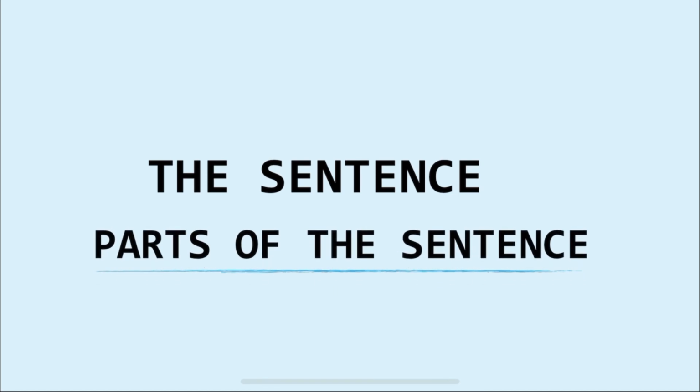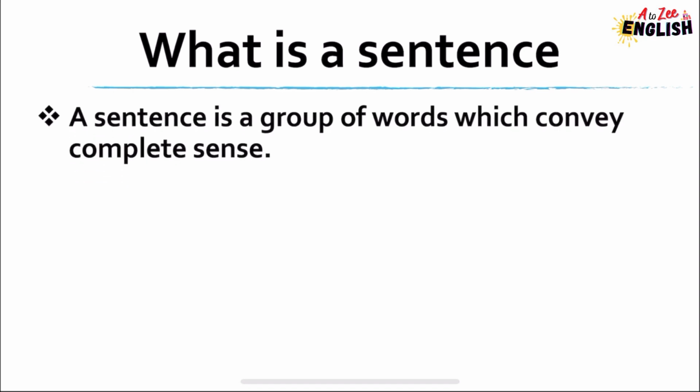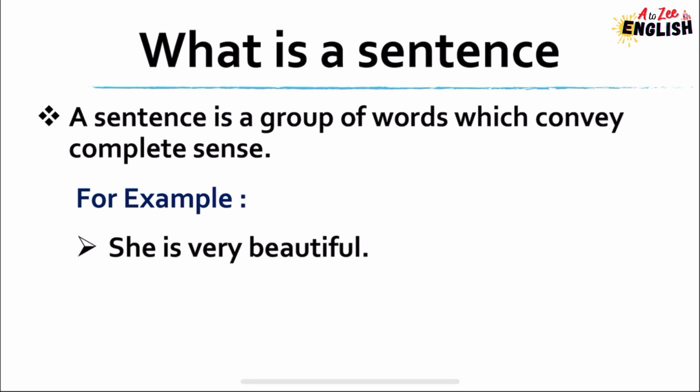In this video lecture, we are going to talk about the sentence and the parts of the sentence. What is a sentence? A sentence is a group of words which convey complete sense. Means it is a word or a group of words that expresses a thorough idea by giving a statement, asking a question, or exclaiming. For example, she is very beautiful.